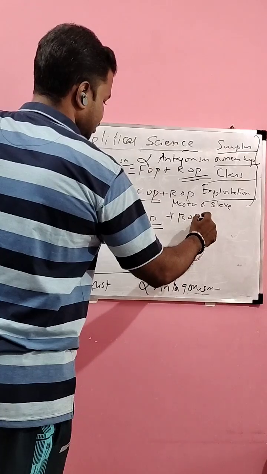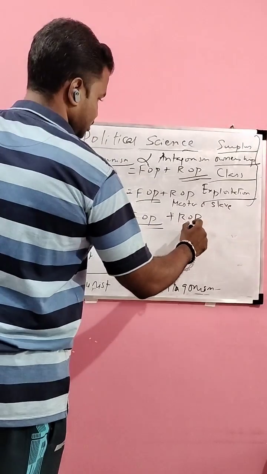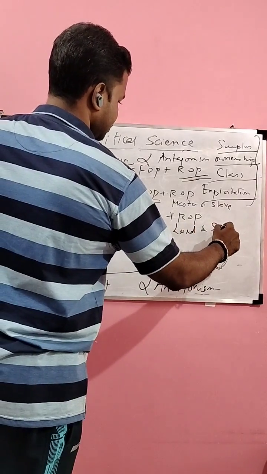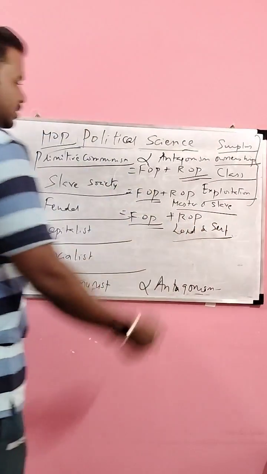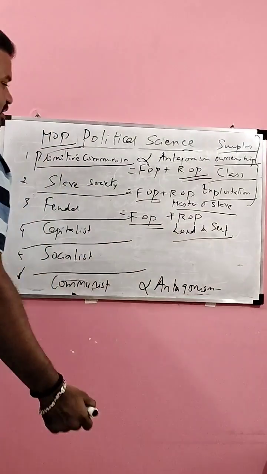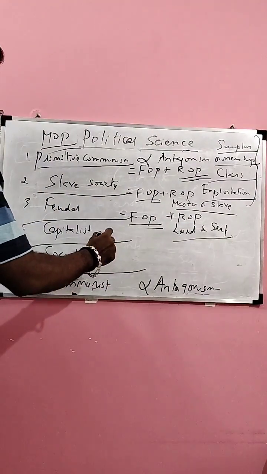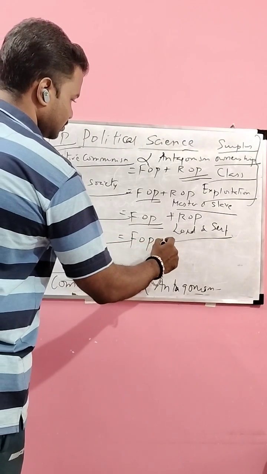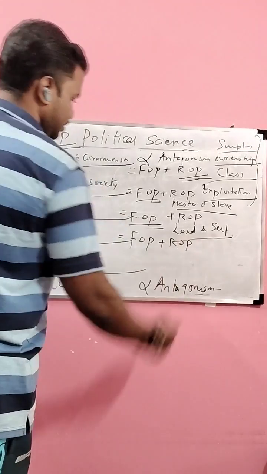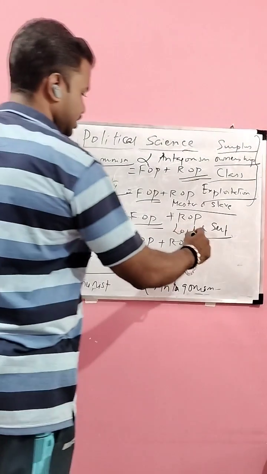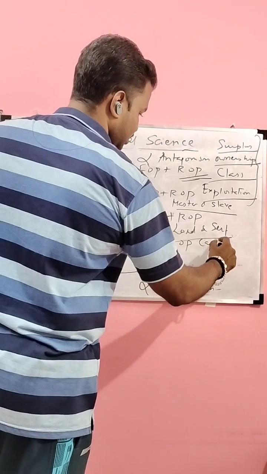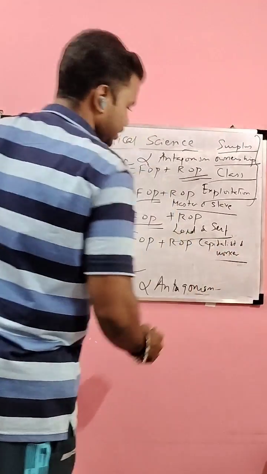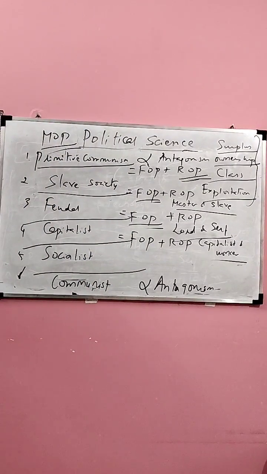Here ROP includes the lord and the serf. These are the antagonistic classes. Earlier, the master and slave are antagonistic classes. Here, the lord and serf are antagonistic classes. Capitalism, once again, new technology and new ROP. In capitalism, the two classes are capitalist and worker. Right? Can you associate accordingly?